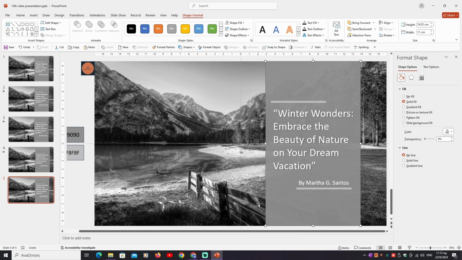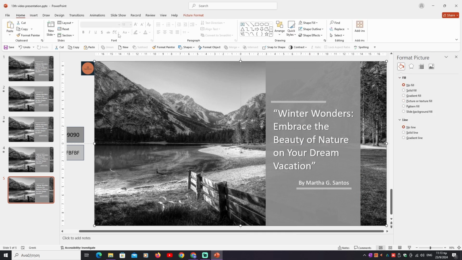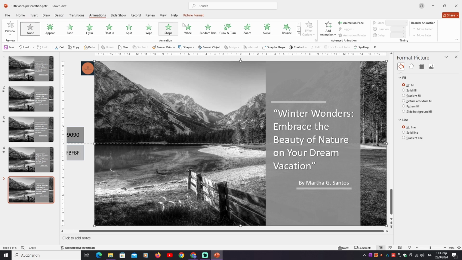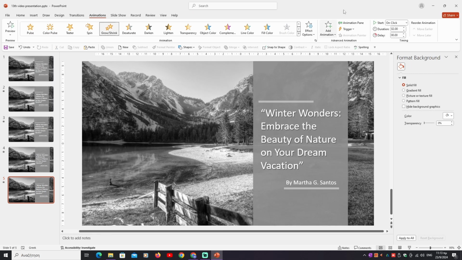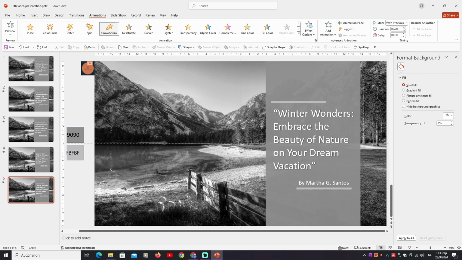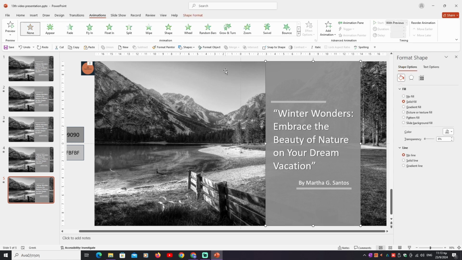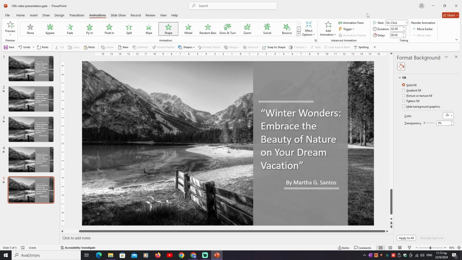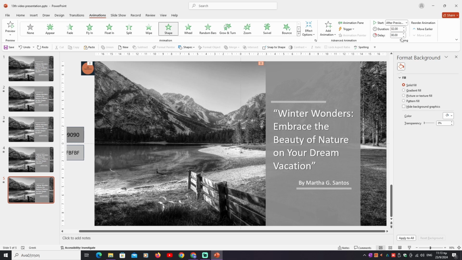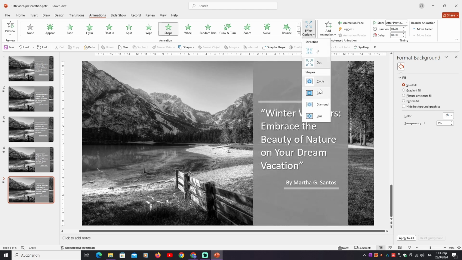Now it's time for animations. First we click the image, we go to Animations ribbon, we go to Emphasis, Grow/Shrink, start with previous, duration 2. We go now to the big rectangle, entrance Shape, start after previous, duration 1, effect options out and box.